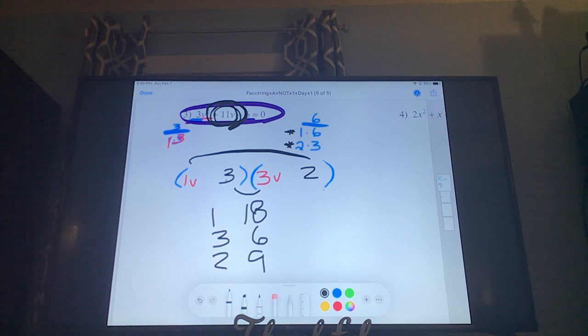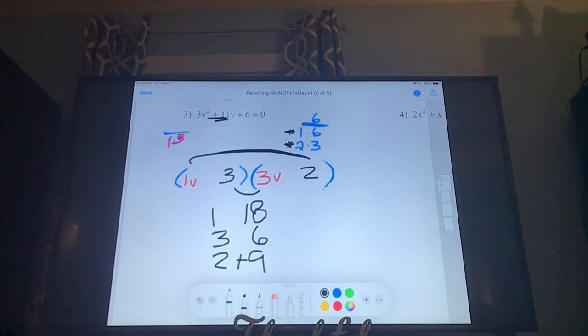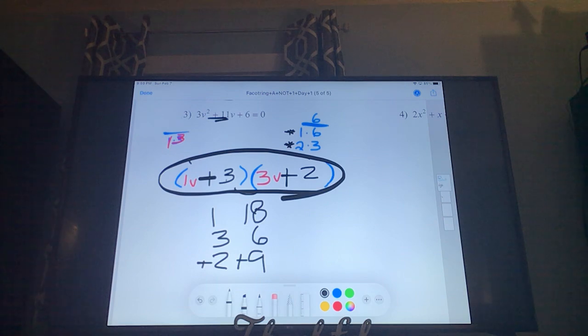Yeah, it would. Okay, and so how? How could I get a plus 11? Because that's what I need up here is a plus 11. Okay, well it has to be plus plus, and so you fill these in plus plus. Okay, and normally because it says equals 0, we would go a step further and solve, but that's just too much in one day. Okay, so we're not even going to do that. So all your answers are going to look like that 2 parentheses version.